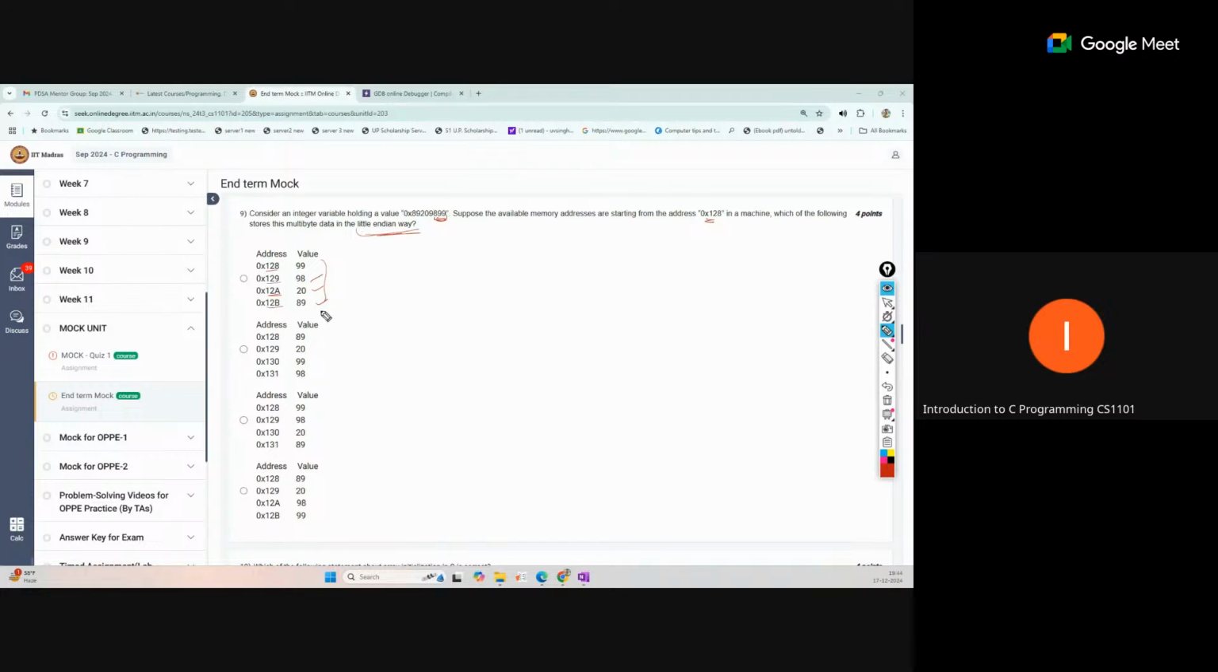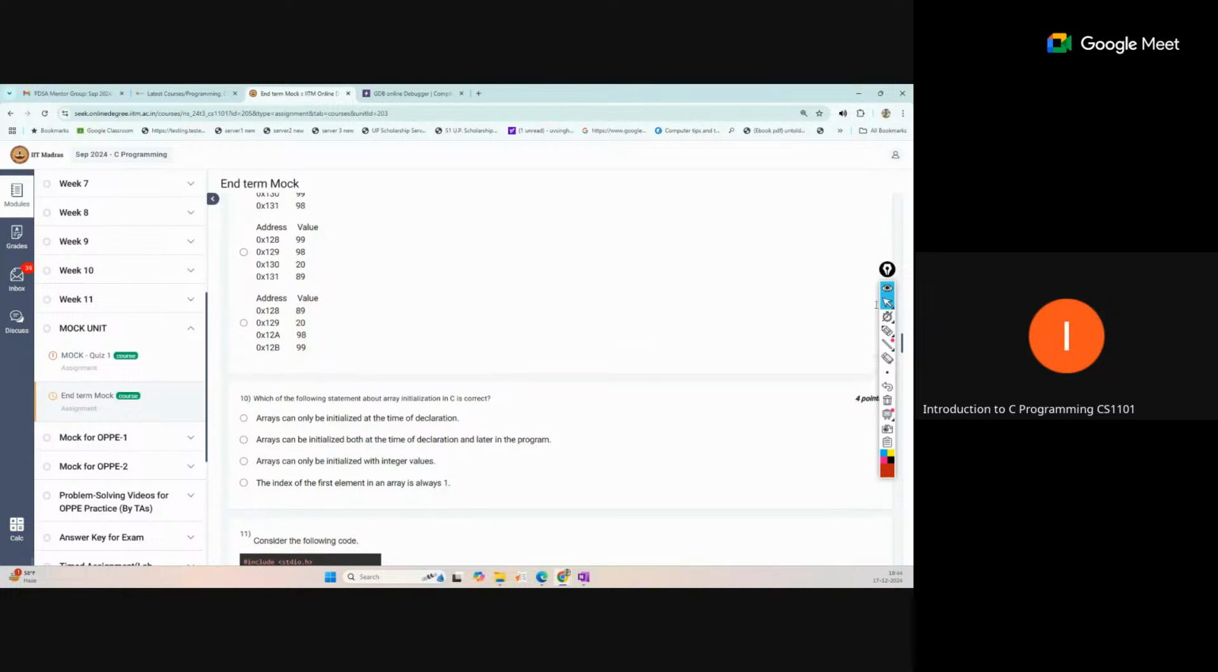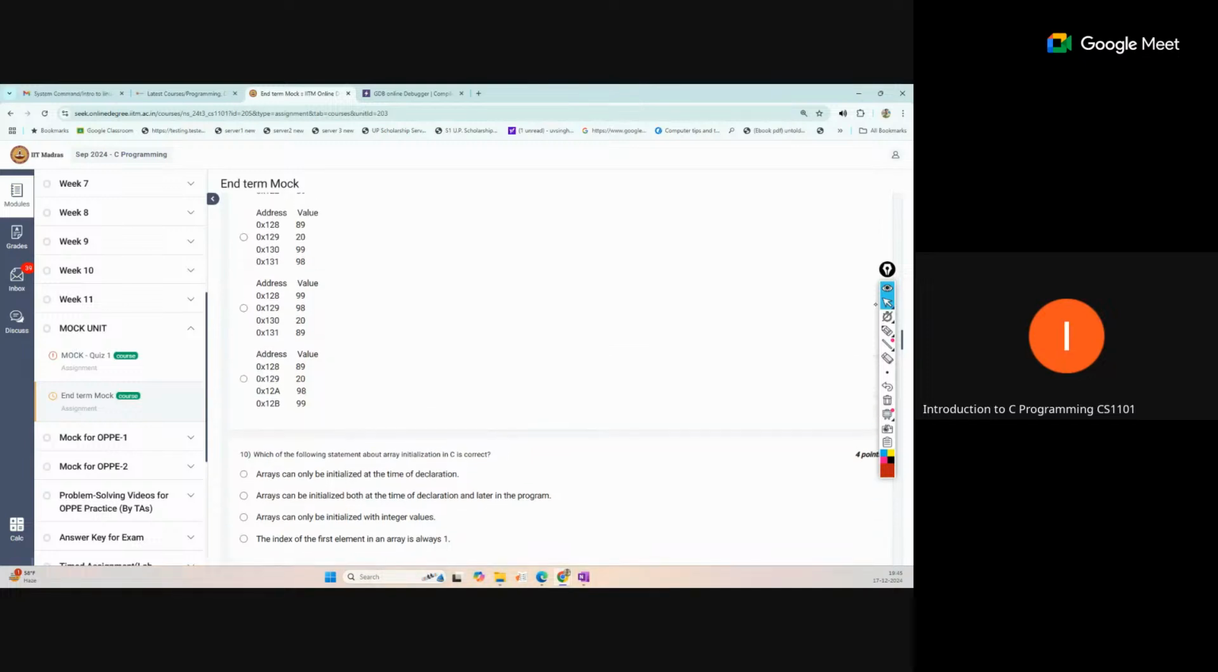The others are the remaining options. This next one is about arrays, so we can discuss it from the week 7 content. This is all about week 3 to week 6 that we have discussed. If you have any query in this, you can ask.